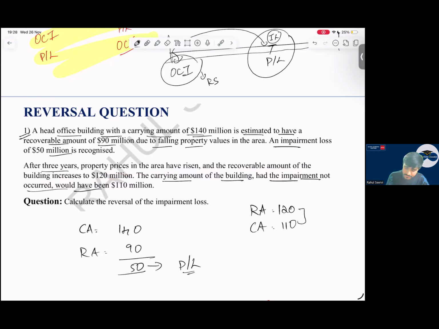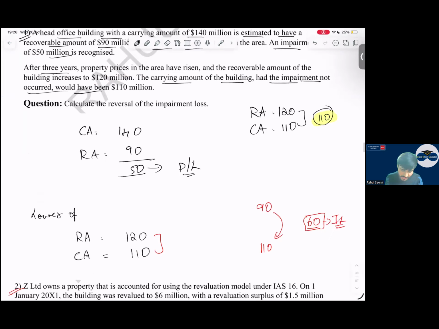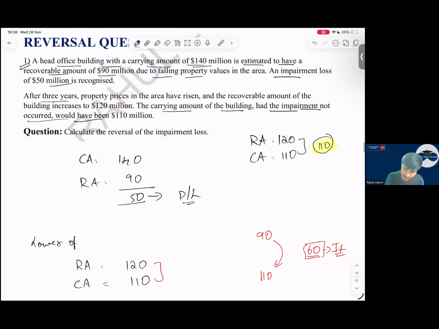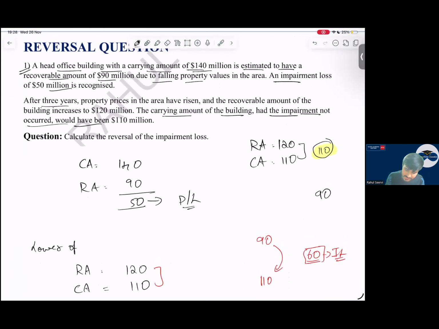So what is the lower here? It is 110, sir. The lower value is 110. Now, what is the carrying amount in my books? 90. Can I increase this 90 to 120? No, there is a ceiling limit of 110. So what is the maximum reversal here? 20 is the maximum reversal. Is the part clear for the cost model?